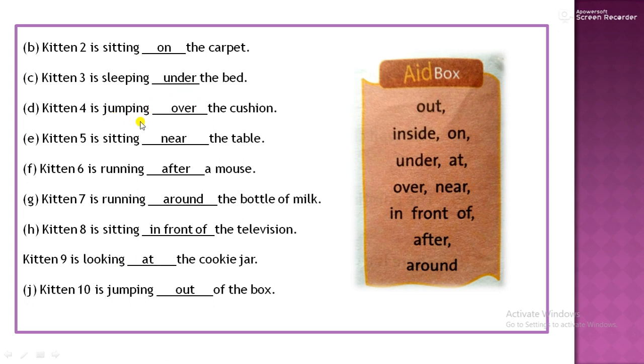Kitten 4 is jumping over the cushion. Kitten 5 is sitting near the table. Kitten 6 is running after a mouse. Kitten 7 is running around the bottle of milk. Kitten 8 is sitting in front of the television. Kitten 9 is looking at the cookie jar. And kitten 10 is jumping out of the box.